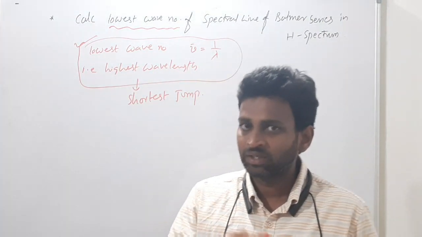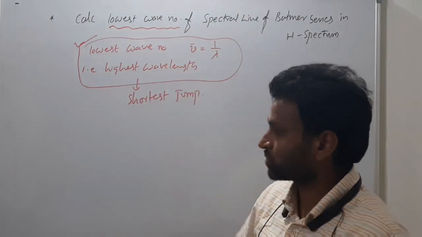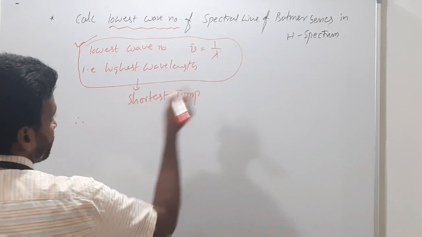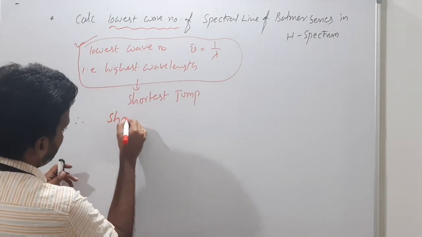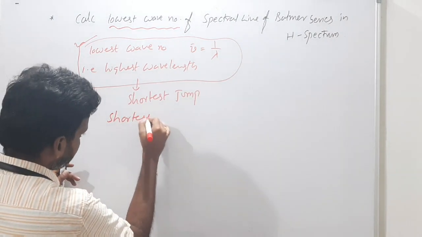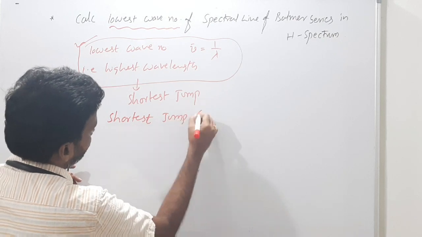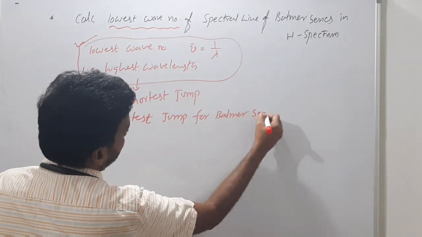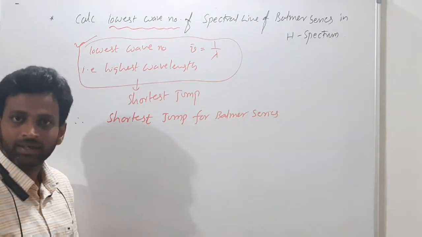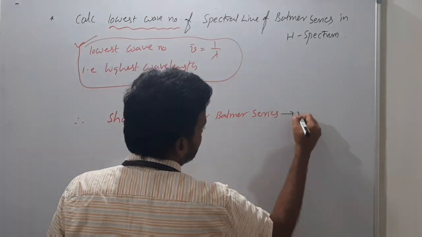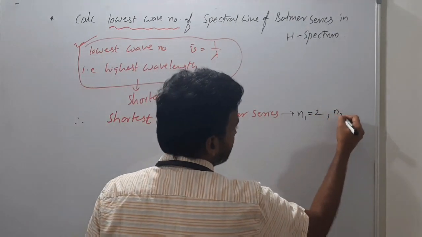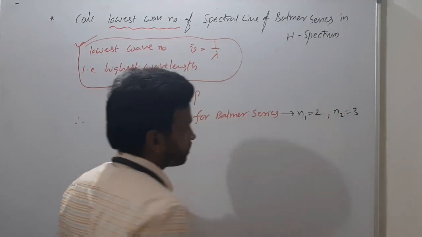Reverse. Getting? So you can use wave number also. What is the shortest jump for the Balmer series? For Balmer series N1 is fixed at 2, so therefore N2 will be 3.